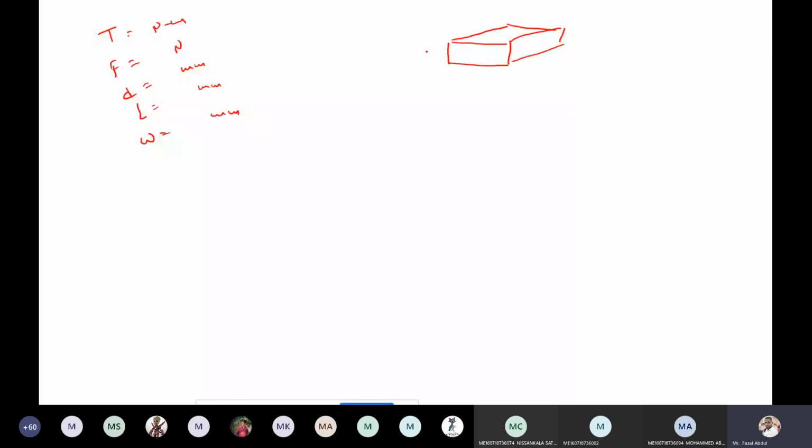Because torque is carried in the shaft, there is a tangential force, and this is the length of the key, this is the thickness, and this is the width.